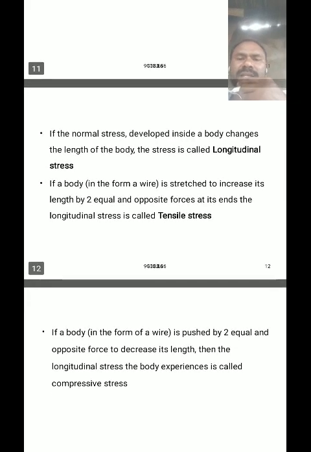The stress which changes the length of a body is called longitudinal stress.